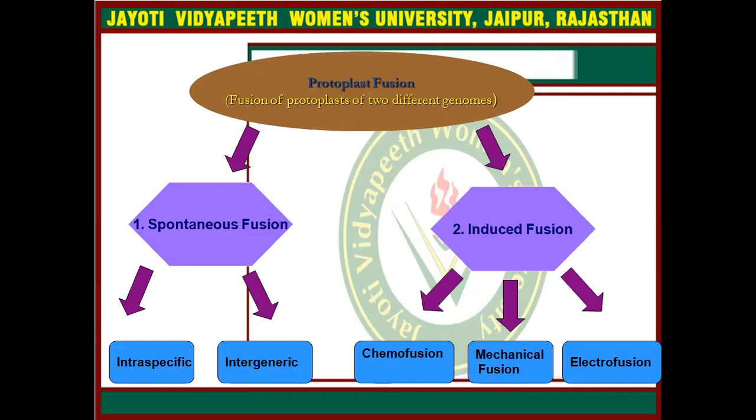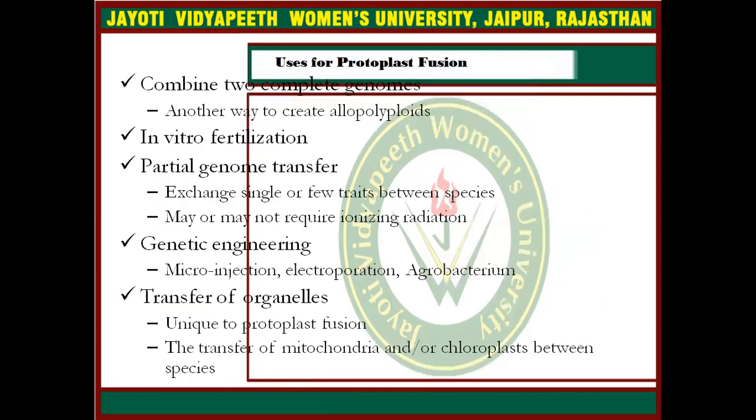If we talk about protoplast fusion to make hybrids, there are two types of fusion: first is spontaneous and second is induced fusion. Spontaneous fusion is subdivided into two types, intraspecific and intergeneric, and induced fusion is by chemofusion, mechanical fusion or electrofusion. Now come to the uses of protoplast fusion. Basically it combines two complete genomes. It enables in vitro fertilization, partial genome transfer, genetic engineering and transfer of organelles.